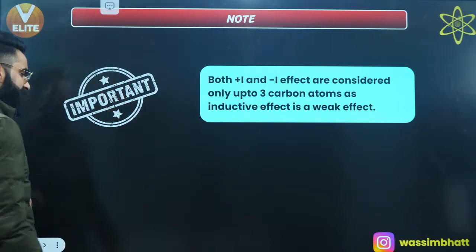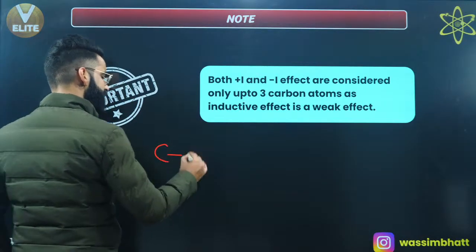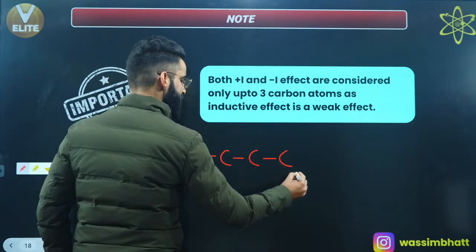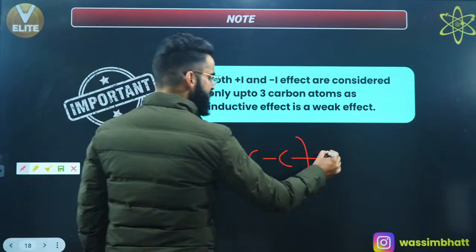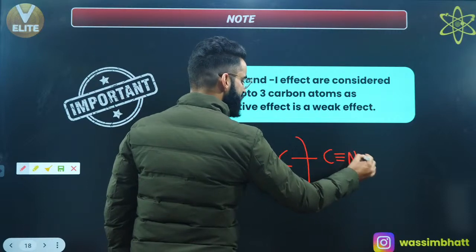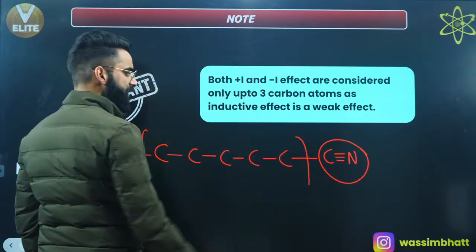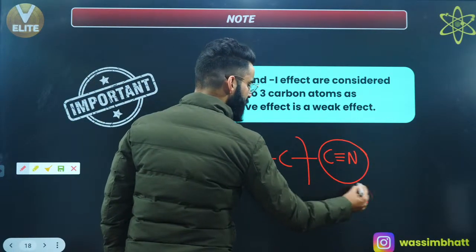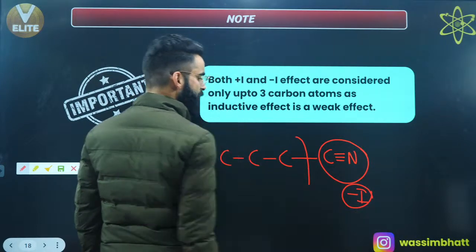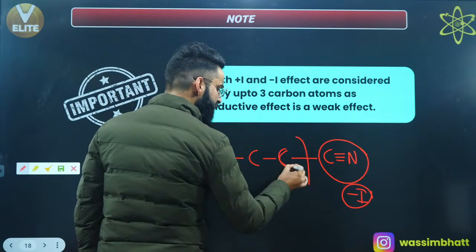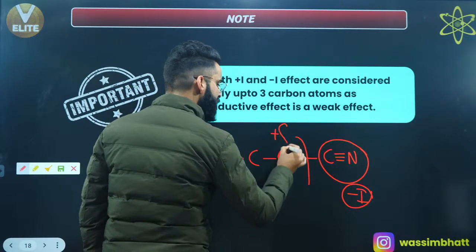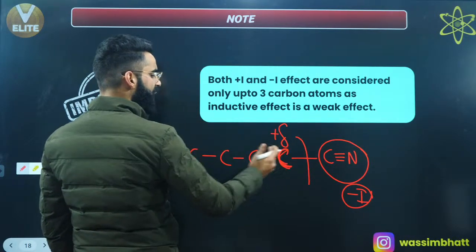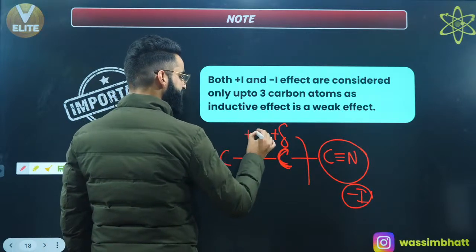For example, this is carbon, this is carbon, this is carbon, this is carbon, this is carbon, right? It's a carbon chain. Let's say I've got C triple bond N, we have got the CN group attached with this carbon chain. This is definitely going to show minus I power, right? So it will pull the sigma electron density towards itself. So the first carbon with which this group is attached is going to have maximum delta positive charge. As you go far from the group, the delta positive will keep on decreasing.